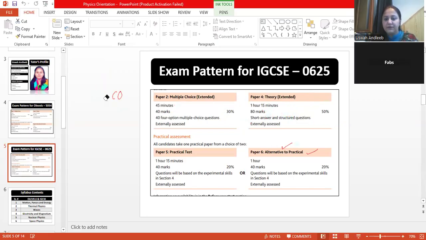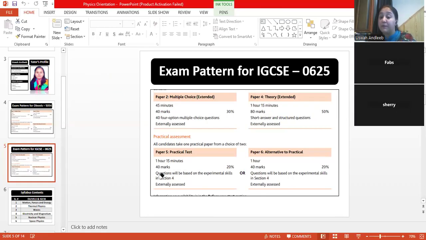For example, whenever you are given an assessment, the paper 2 assessment will be given in the same way. You will be offered MCQs in that paper, and the short question-answer papers for paper 4 will be in the same pattern. I just wanted to mention here that assessment will be as per the pattern of Cambridge.